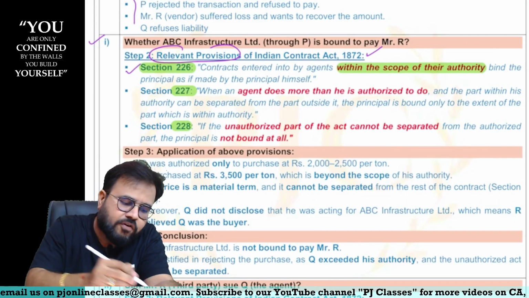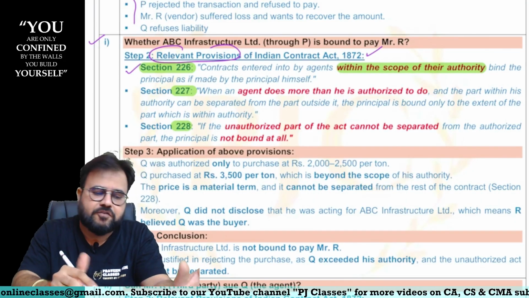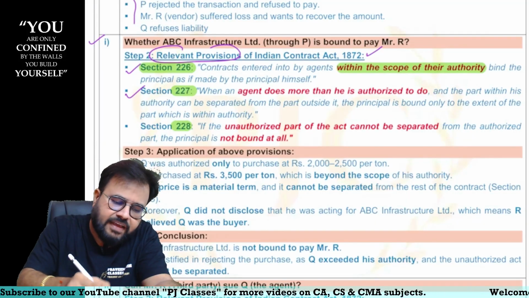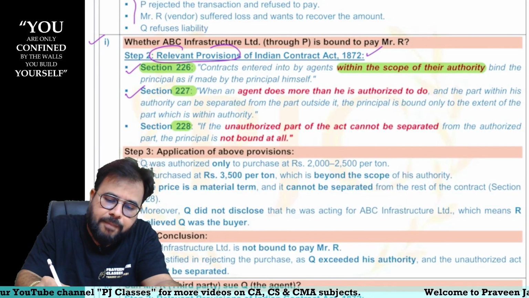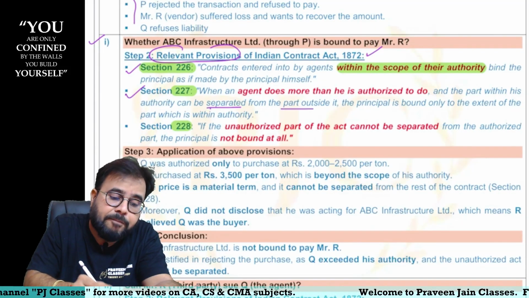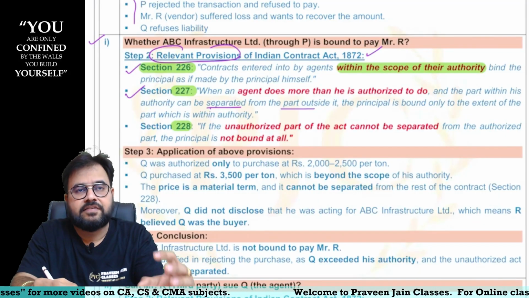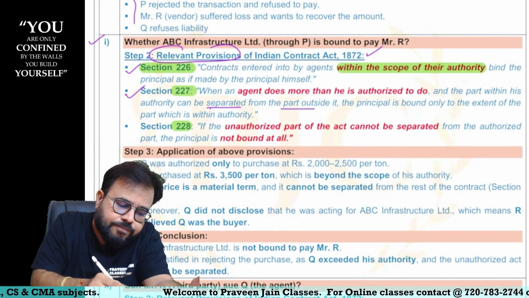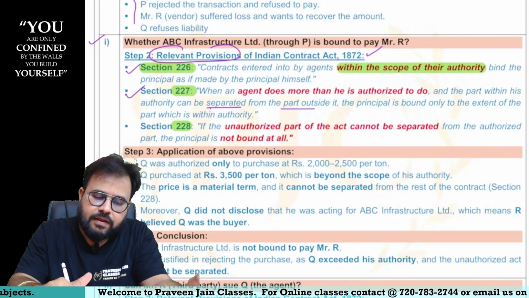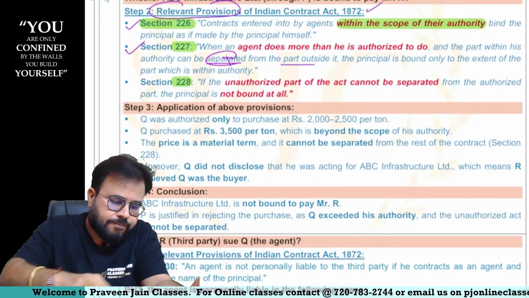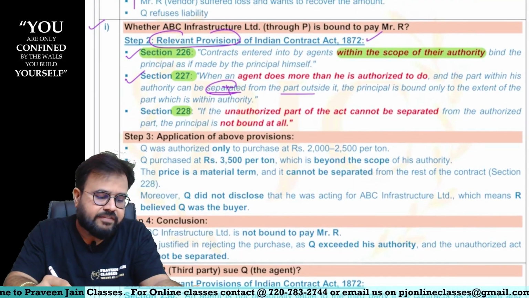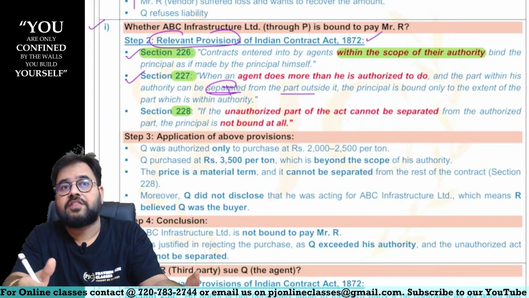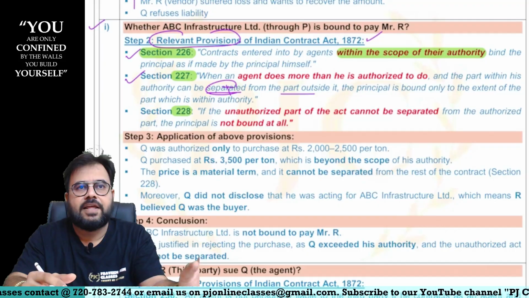Section 227: when an agent does more than he is authorized to do, sir. So 226 is saying when the agent is going to bind the principal. 227 is saying what, sir? If the agent goes beyond his authority, that is, the agent does more than he is authorized to do, and the part within which his authority can be separated from the part outside it, meaning he has done some transaction for which something was authorized and something was not authorized, and that part can be separated, sir, the principal is bound only to the extent of the part which is within the authority. So in other words, if the within-authority part can be severed from the outside-authority part, then for the within-authority part, the principal is liable, sir.